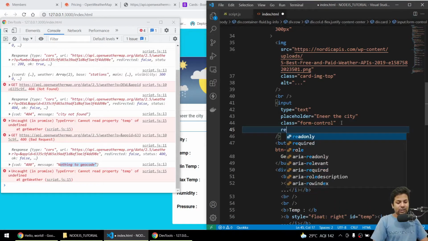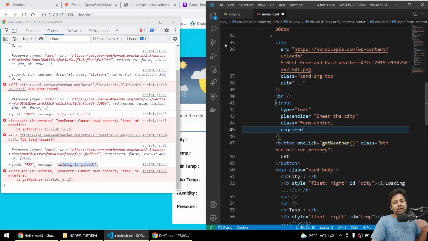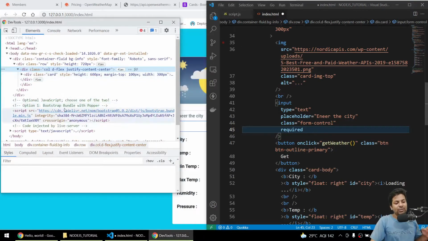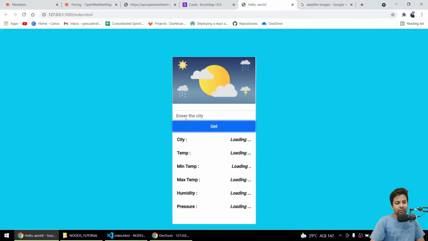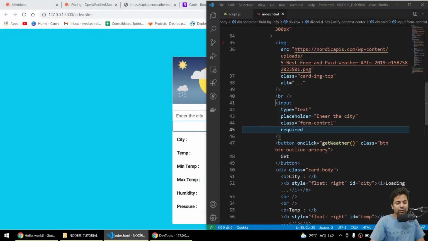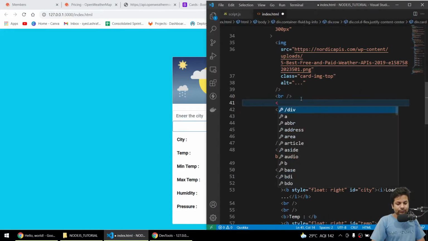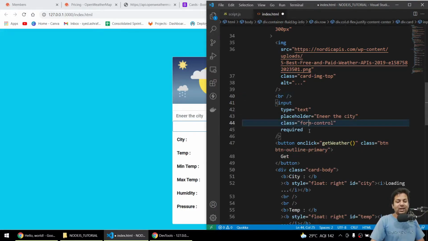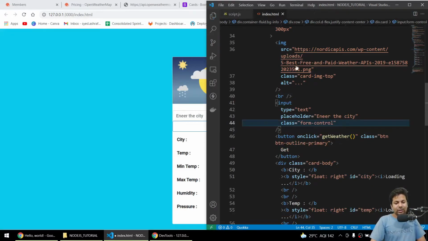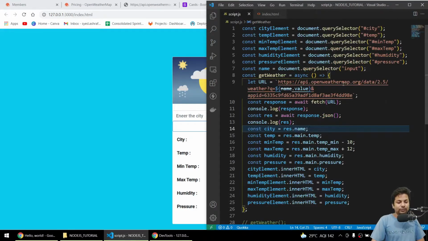We can just put required here, but it's on the client side. The client can just go into elements and remove that, so you have to put it on the JavaScript side also. But for now I can just put it here only. Get, okay, I have to cover this in a form also. That will be just another part of the story. Then I have to add form, then I have to add a listener, so I can just say it here also.